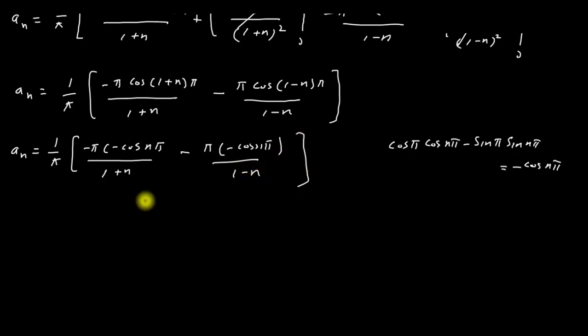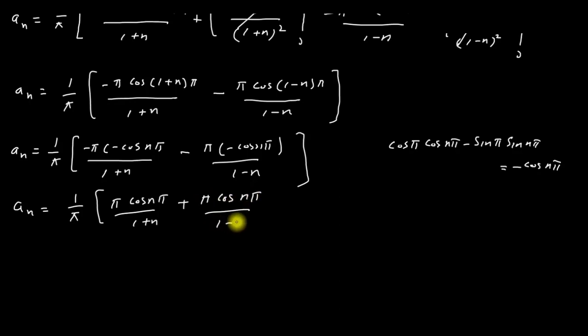We will get this one. And this will become a_n = (1/π)[π cos nπ/(1+n) + π cos nπ/(1−n)]. We will get this one.